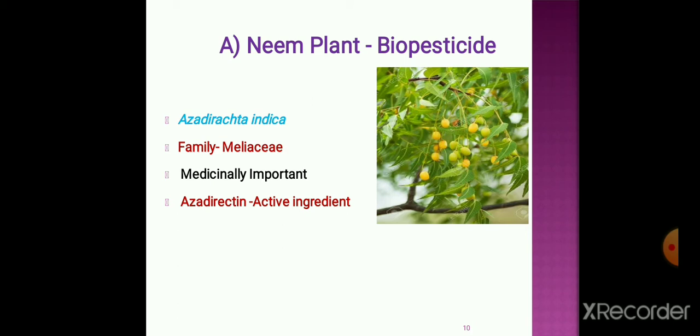This neem plant's botanical name is Azadirachta indica. It belongs to the family Meliaceae, and it is very important medicinally. This neem plant has the active ingredient azadirachtin.